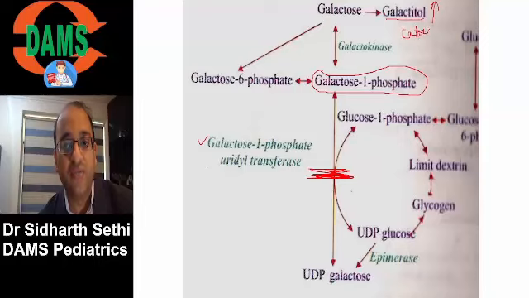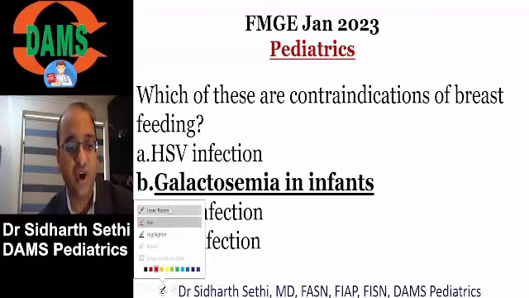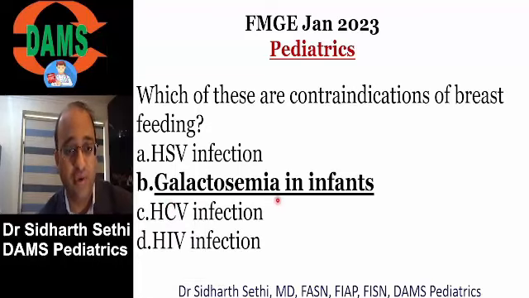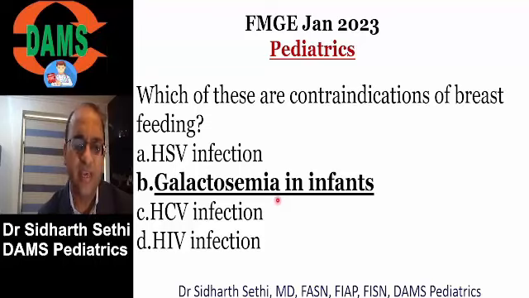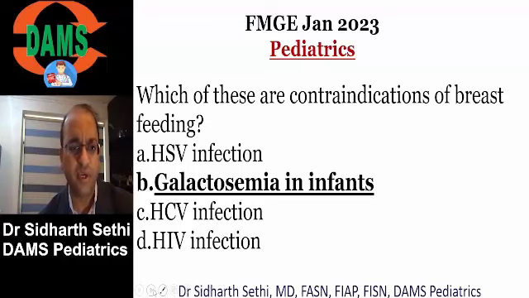So remember all of you, if you ever see a baby with liver failure, jaundice, bleeding, with cataract, think about galactosemia. So remember, galactosemia is an absolute contraindication of breast milk, and in these babies, we give them lactose-free milk. Okay? So we give them a soya-based milk instead of a lactose-based milk. So again, a straightforward question.